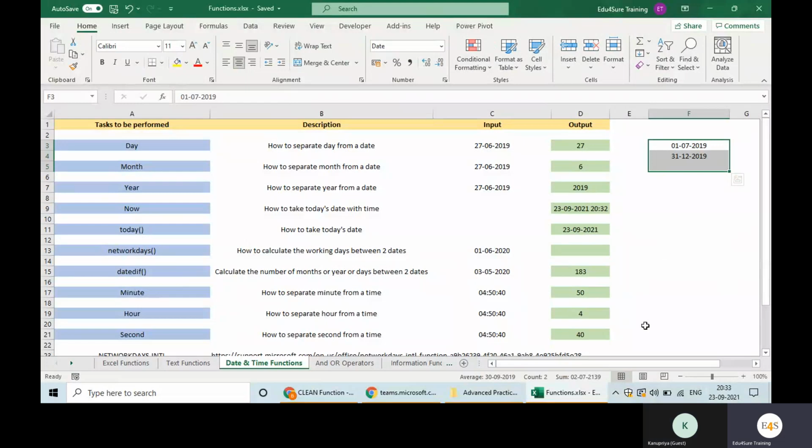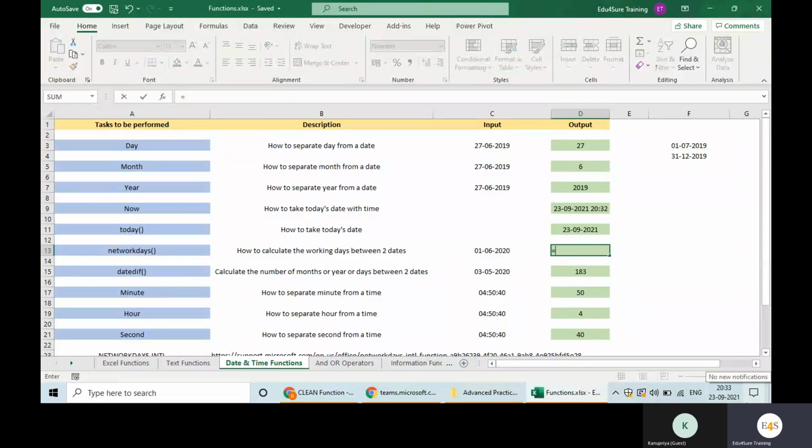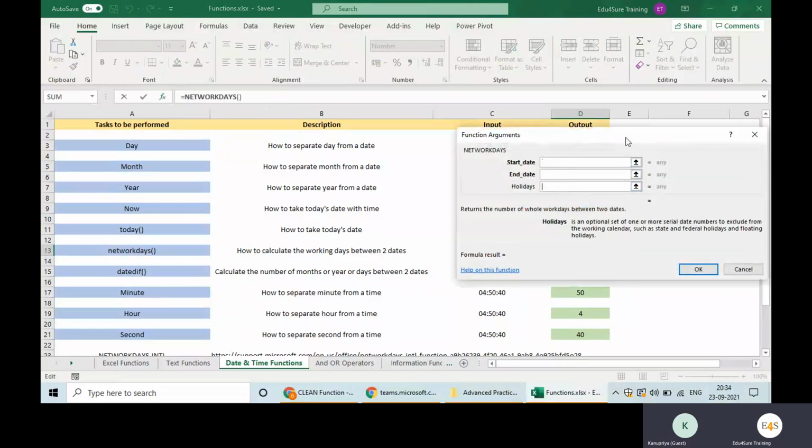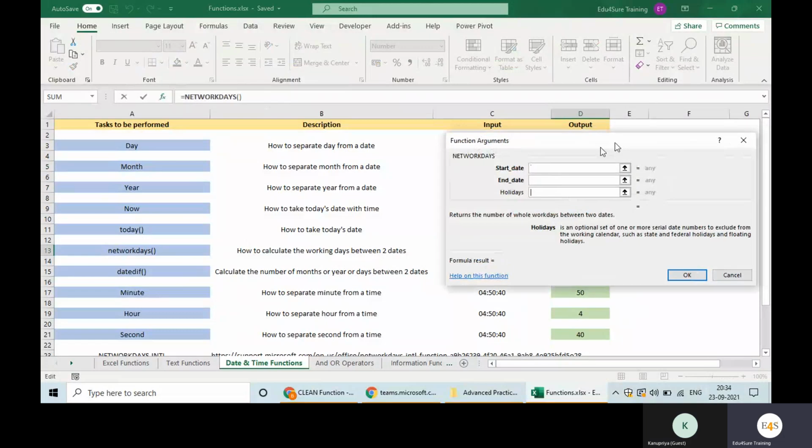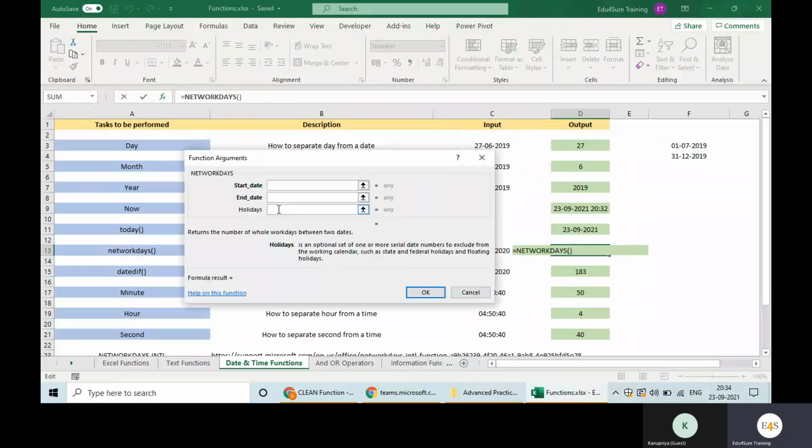So there is one formula which is called NETWORKDAYS, working days. What arguments does it have? It has a start date, end date, and the number of holidays in between. Why is it not asking us about the weekend? Because this formula automatically reduces Saturday and Sunday, but it does not understand the holidays. Nobody knows when Diwali is, so we have to mention that number manually.